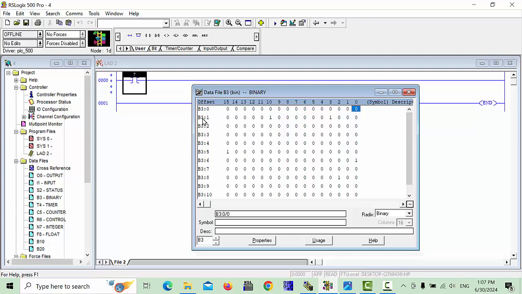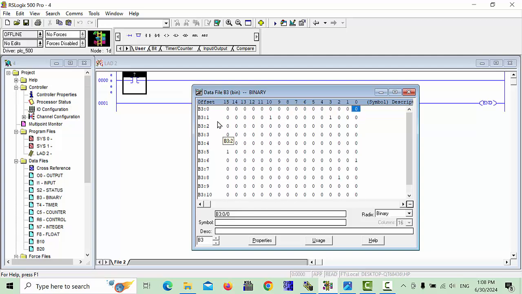This serial starts from B3:0, and from 0 to 15. This is the internal memory first line. If you use the B3:0 serial, you can then choose 0, 1, 2 up to 15, and the next row B3:1 is also the same up to 15, and so on up to B3:10.